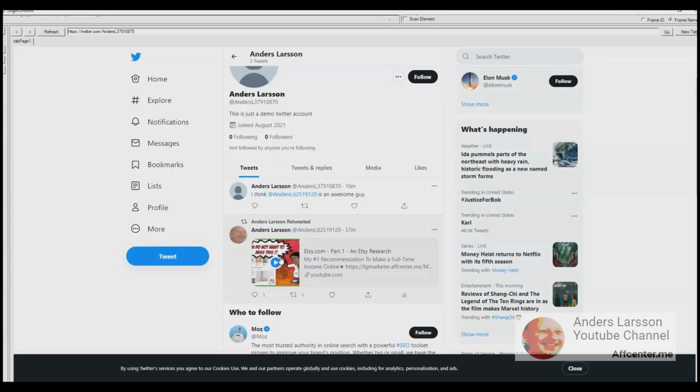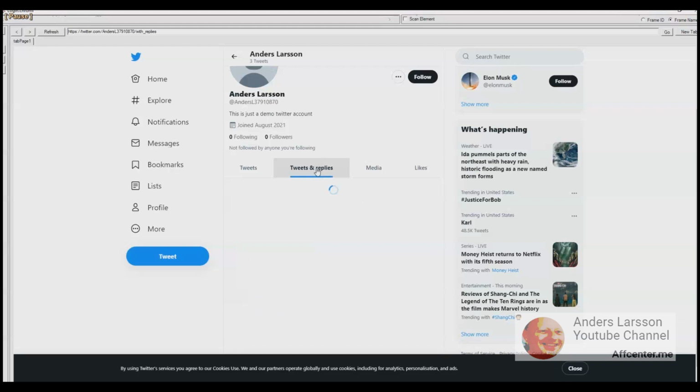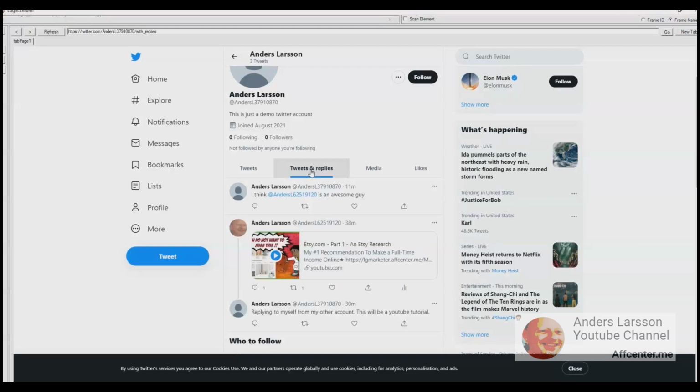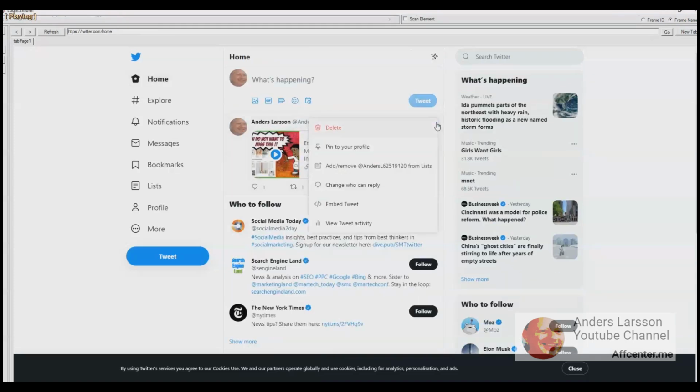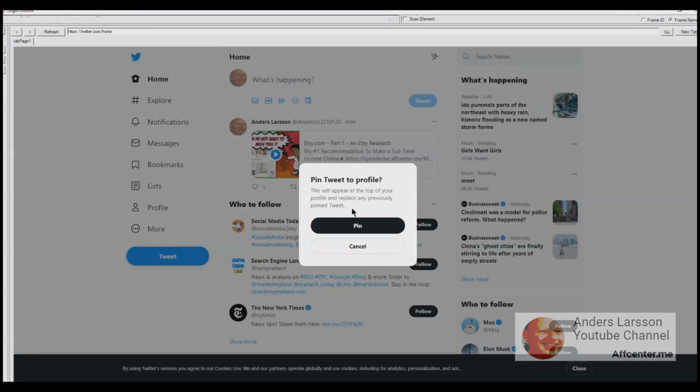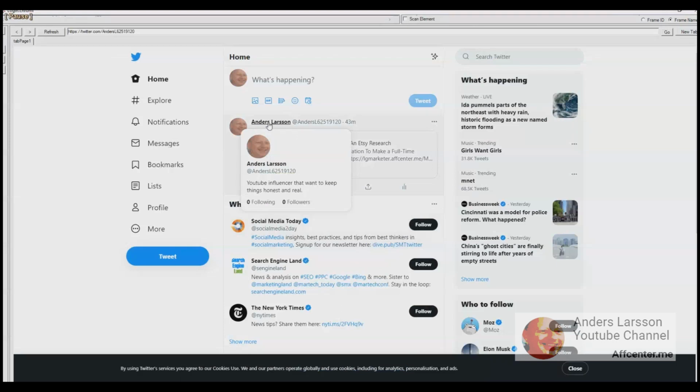Back to my demo account, you can see different tabs in the Twitter feed. Then click Tweets and Replies. You can see mentions and replies and tweets. Let's try the pin functionality and pin to your profile. Pin. What does that really mean?